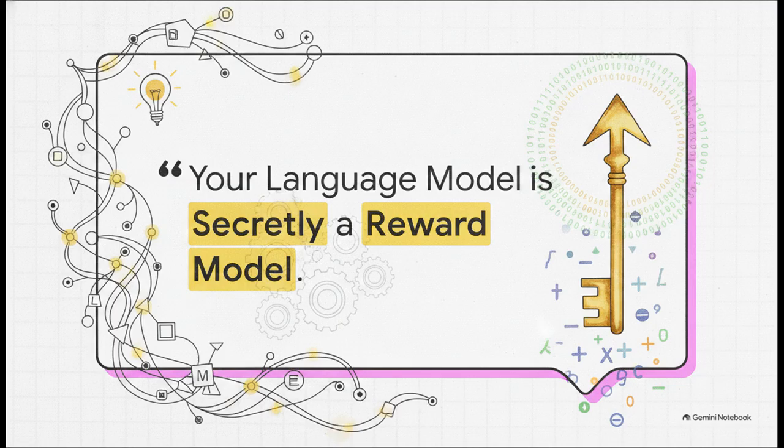The researchers actually proved mathematically that the complex reinforcement learning objective used in RLHF can be optimized exactly with a simple binary cross-entropy loss. Through a really clever change of variables, they realized you don't need to train a separate reward model at all. The language model itself can implicitly act as its own reward model.